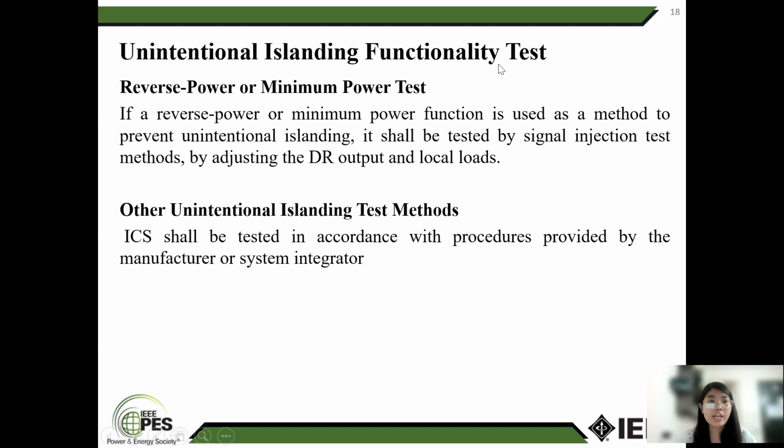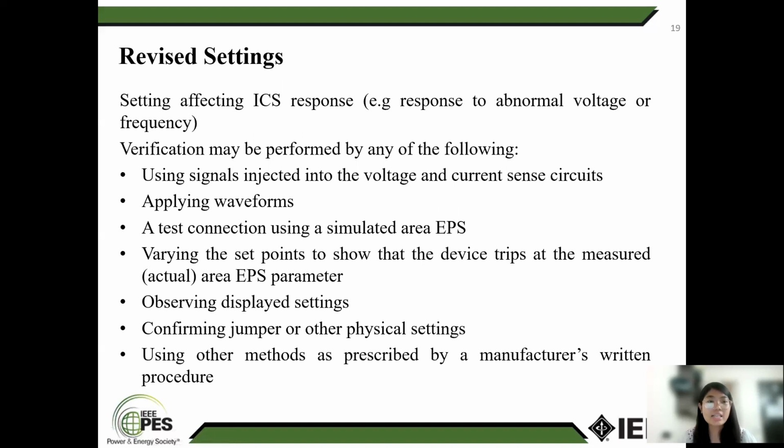Interconnection islanding functionality test: a reverse power or minimum power function is used to prevent unintentional islanding. The functions must be verified by a single adjusting test method, by adjusting the EUT output and local output. For other unintentional islanding test methods, the ICS shall be tested in accordance with the procedure provided by the manufacturer or system integrator. Revised setting.